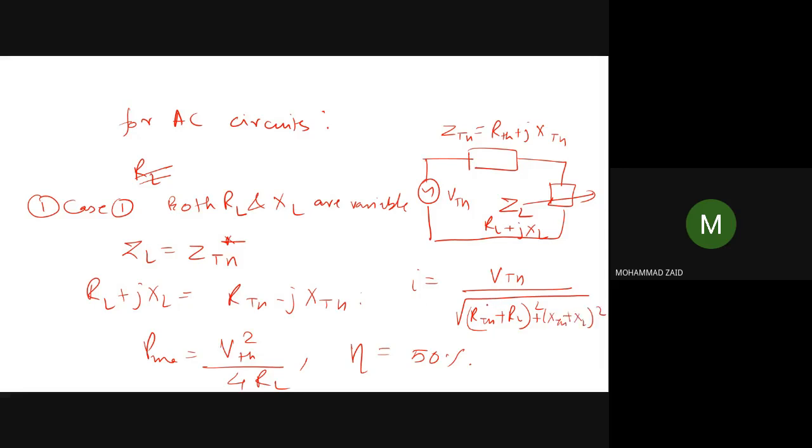That is the current flowing in the AC circuit. As you know, the power is dissipated only in the resistance part, so PL will be equal to I square times RL.